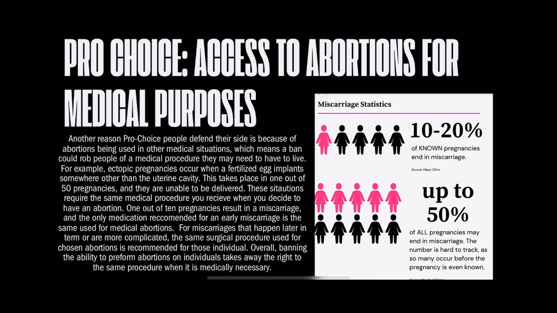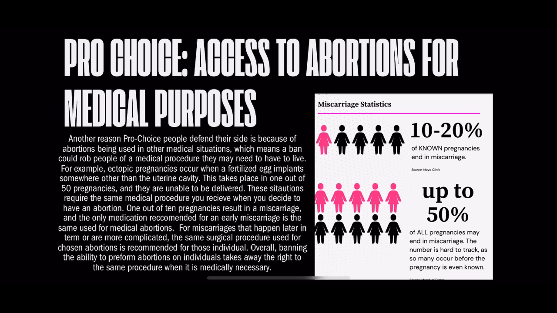1 out of 10 pregnancies result in a miscarriage, and the only medication recommended for an early miscarriage is the same used for medical abortions. For miscarriages that happen later in term or are more complicated, the same surgical procedure used for chosen abortions is recommended for those individuals. Overall, banning the ability to perform abortions on individuals takes away their right to the same procedure when it is medically necessary.